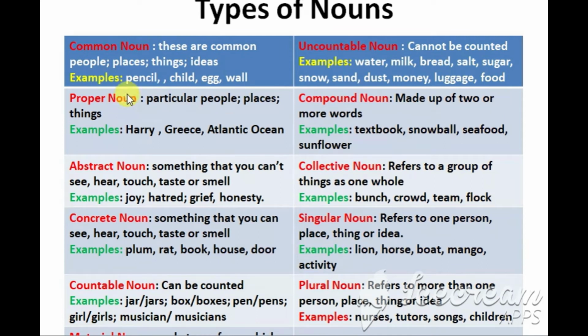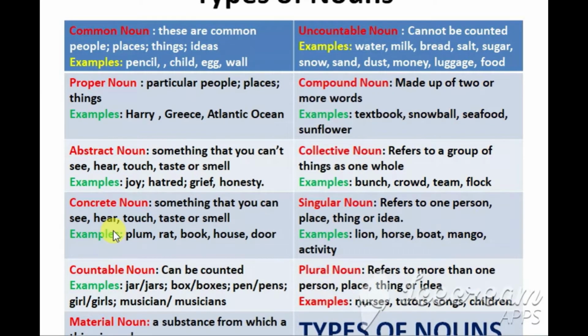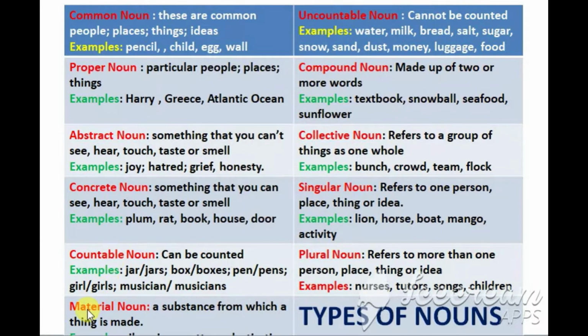So the different types of nouns are common noun, proper noun, abstract noun, concrete noun, countable noun, material noun, uncountable noun, compound noun, collective noun, singular noun, plural noun.